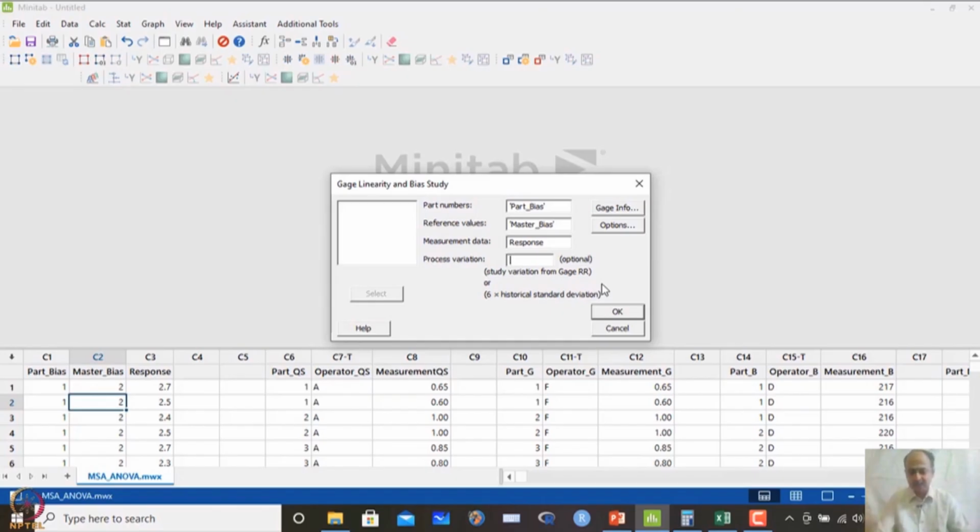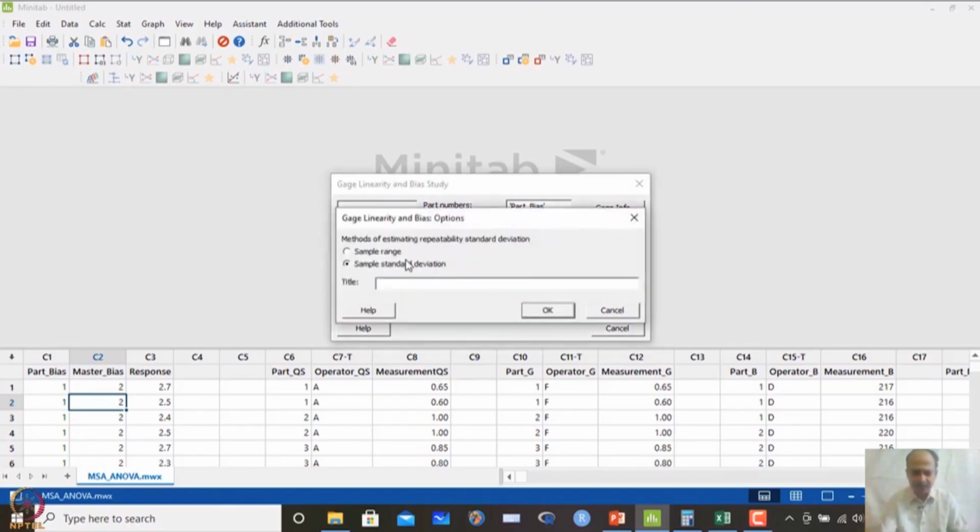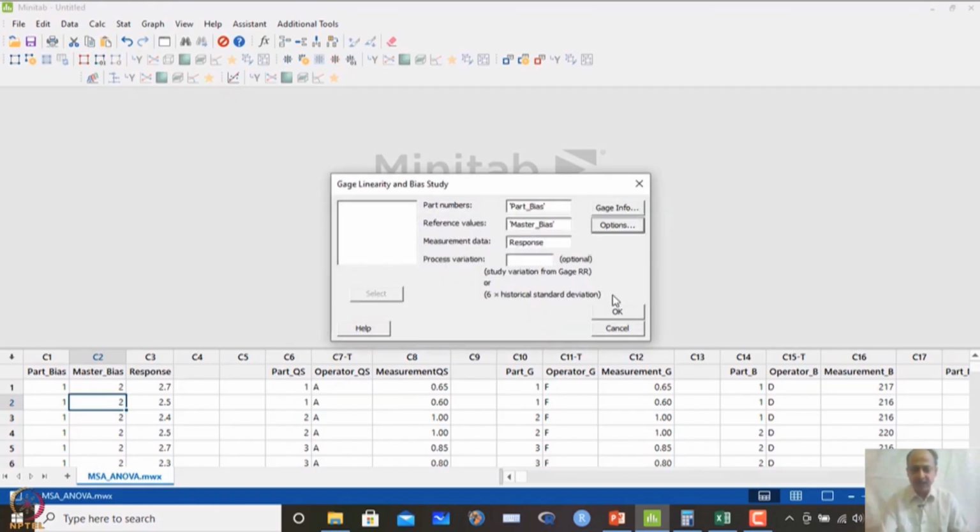Okay. Then in Options, you have to check the method of estimating repeatability standard deviation, which will influence the t value calculations. I will click sample standard deviation, which will say whether the bias is significantly different or not. So, the p value interpretation will come based on this sample standard deviation that we are using. Process variation I have not mentioned over here, so at present do not give that.